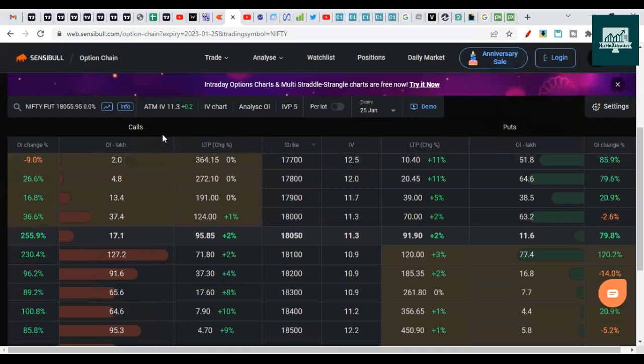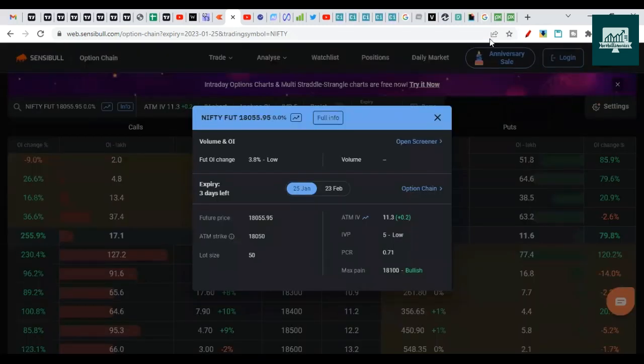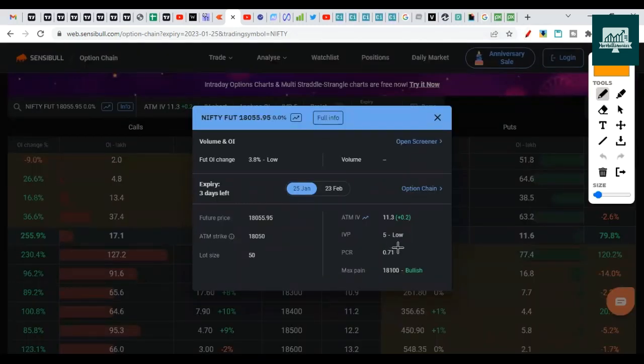One more thing I want to tell you here, based on the data, is that Nifty has a low PCR. Put call ratio is very low. Implied volatility is also very low. This is not good for option buyers, and this is also at an extreme low. IVP is less than, IVP when it's near zero, is considered a sign that a potential reversal could be coming in.